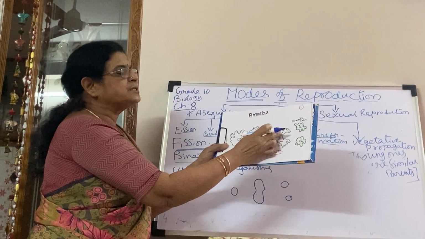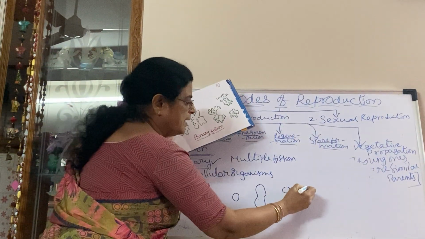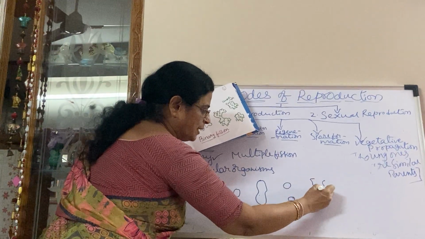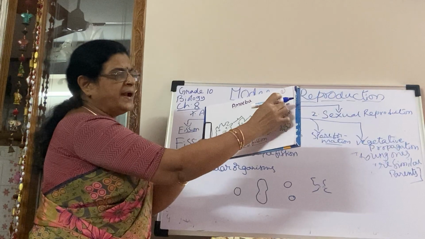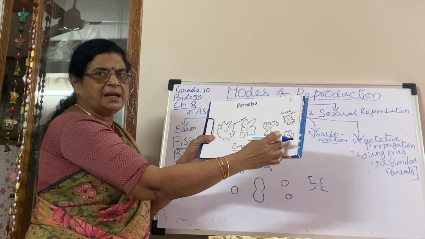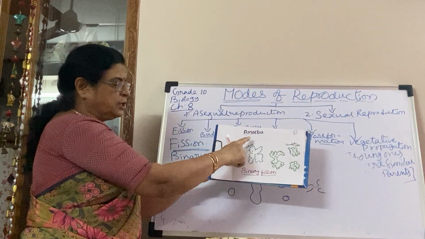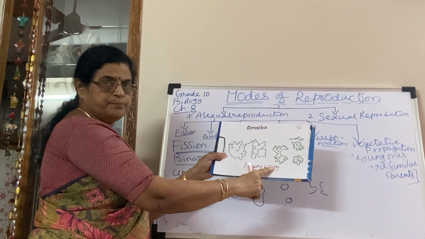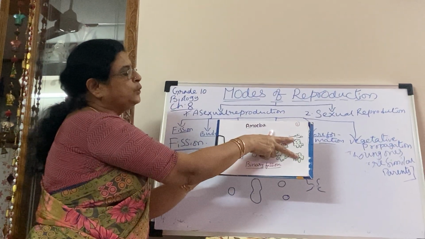Then the cytoplasm also separates into two parts. Then a constriction comes near and divides the main parent cell into two daughter cells. So in amoeba, we observe binary fission. Binary, into two. A single cell dividing into two.